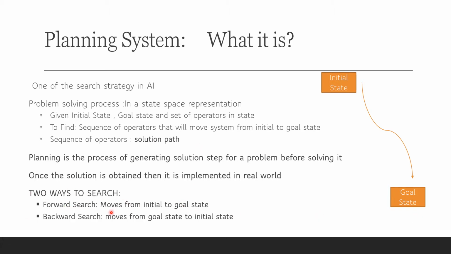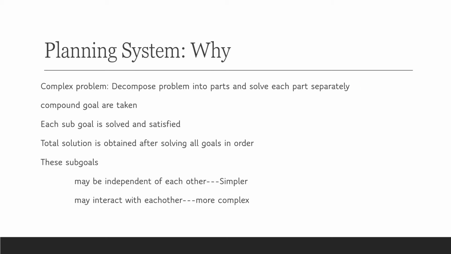There are two ways in which the search can be performed in the state space. One is in the forward direction and the other is in the backward direction. When we start from the initial state and move towards the goal state, that is said to be the forward direction search. But when we start from the goal and move backwards towards the initial state, that is said to be the backward search or goal driven search. Interestingly, planning is a combination of both the search strategies. We'll understand as we go on.